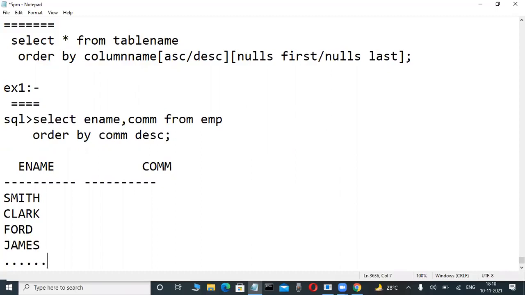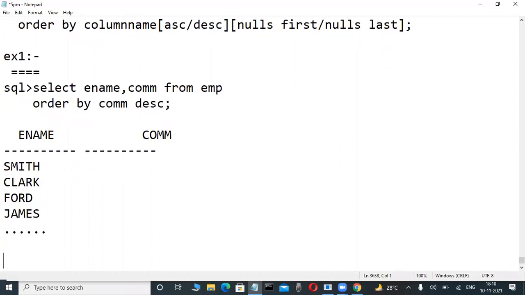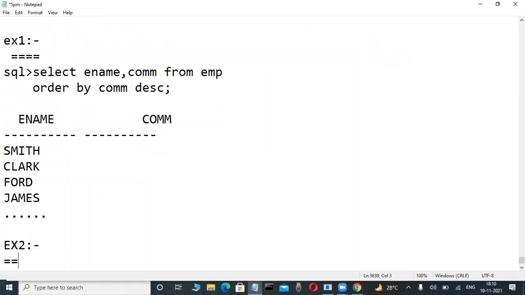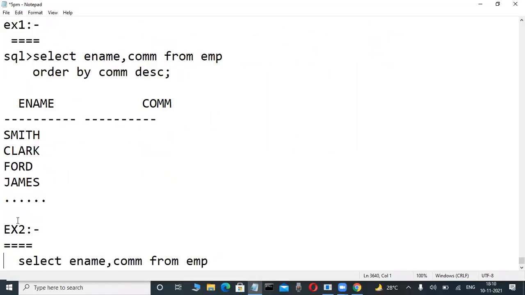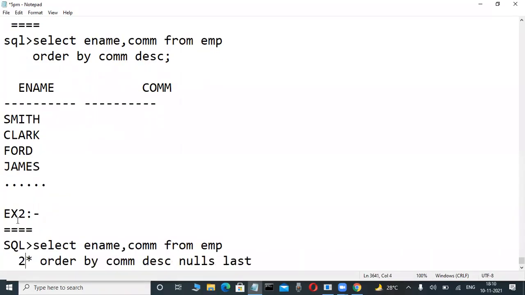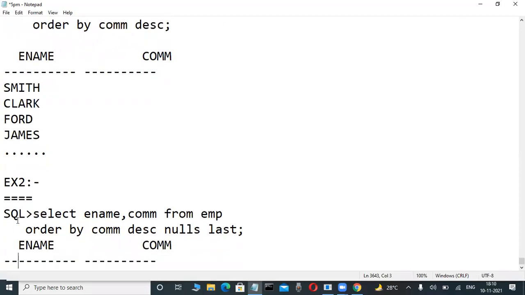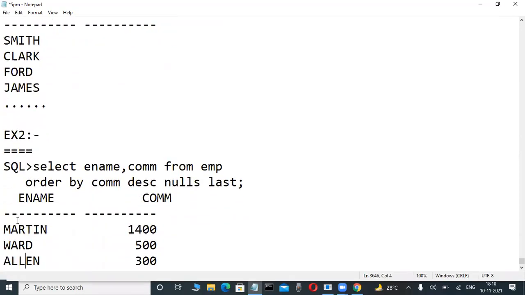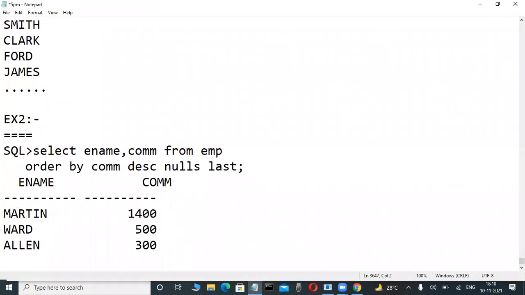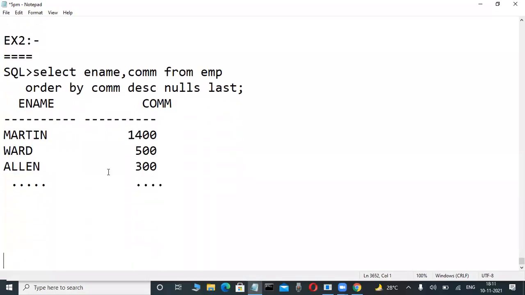Second example. Example 2, write it. Completed the first one.